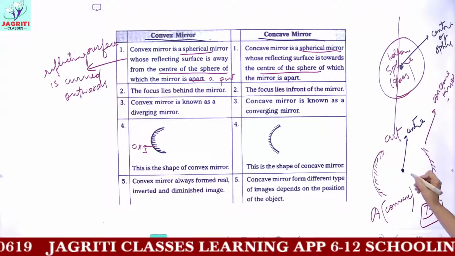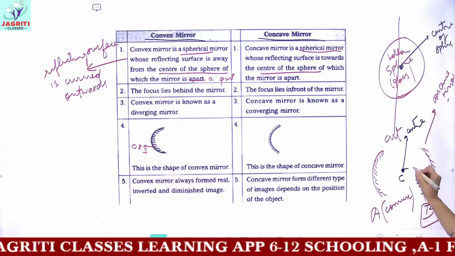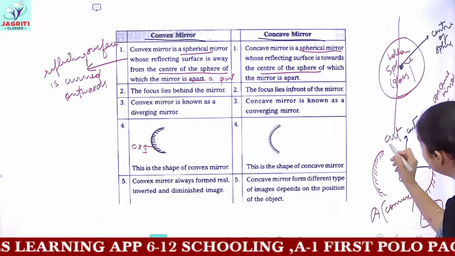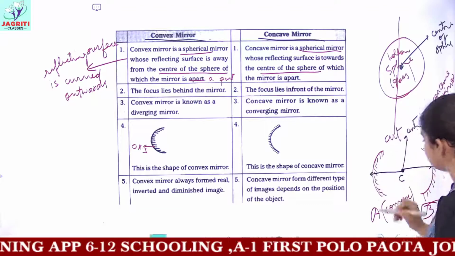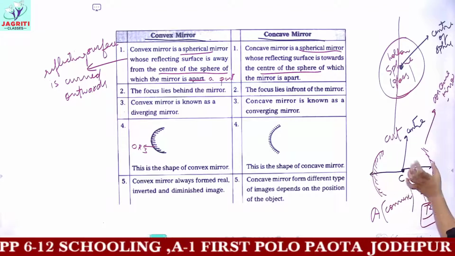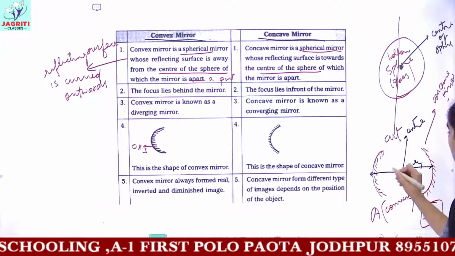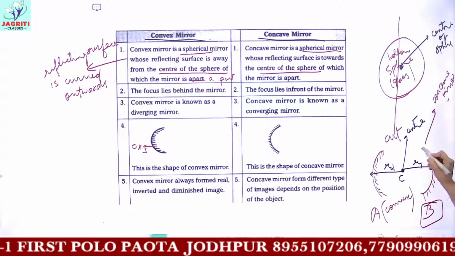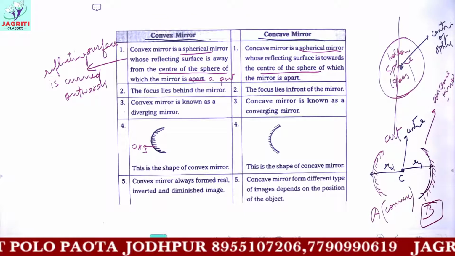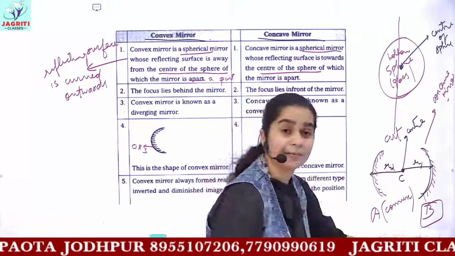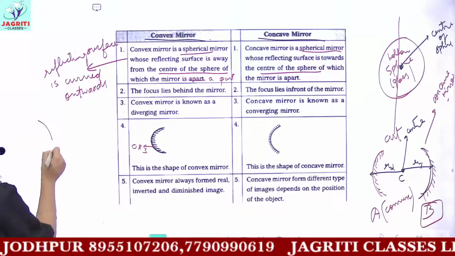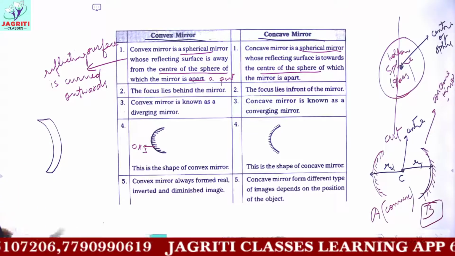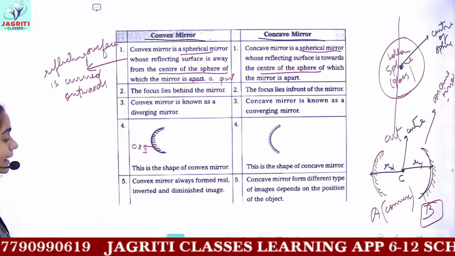Now you can see the distance of this center from the mirror is less as compared to the distance of this center from the outer reflecting surface. This distance would be slightly larger, if I say this distance to be R1 and this distance to be R2. You see that here you have the reflecting surface to the inside. And yes, we are drawing it in a line diagram, but originally the mirror would have a certain thickness. Okay, it would have a certain thickness, but we are expressing the mirror in a kind of line diagram.